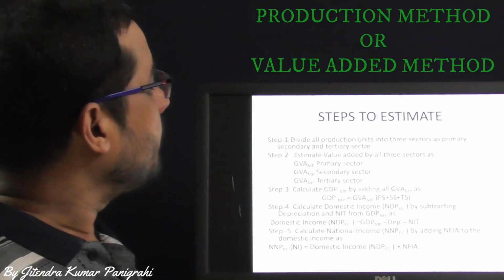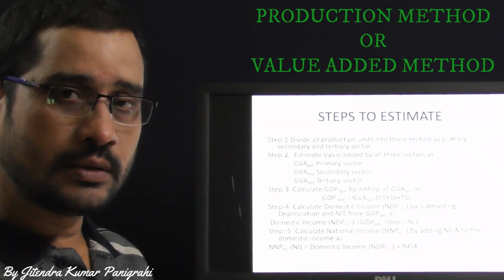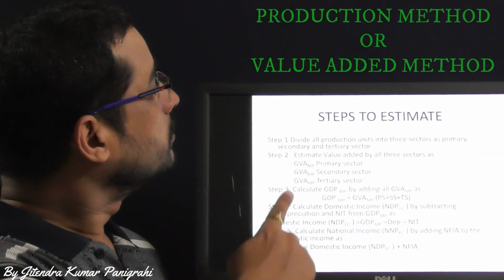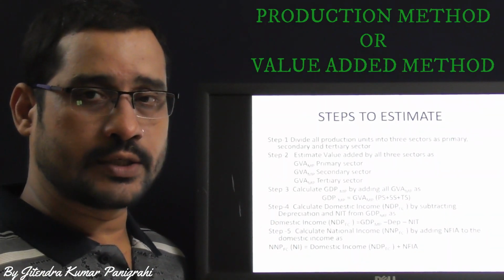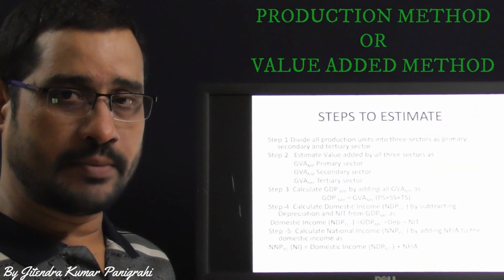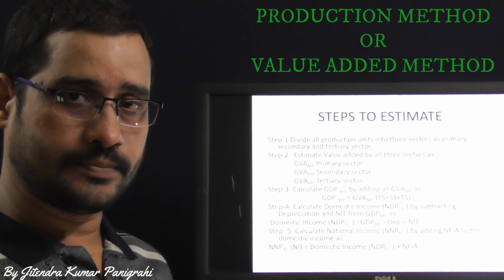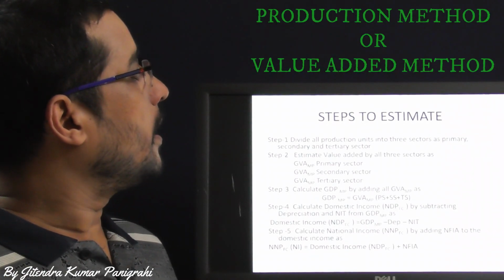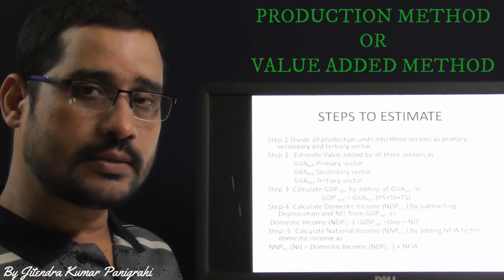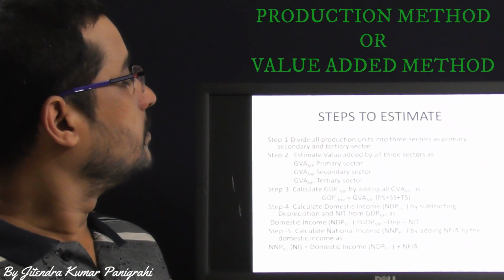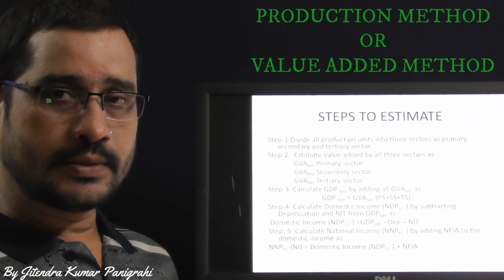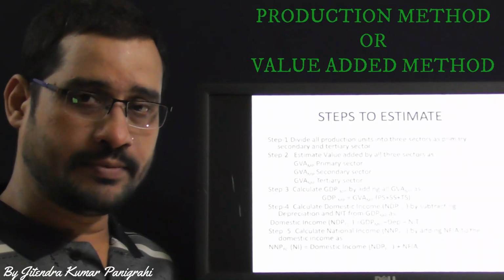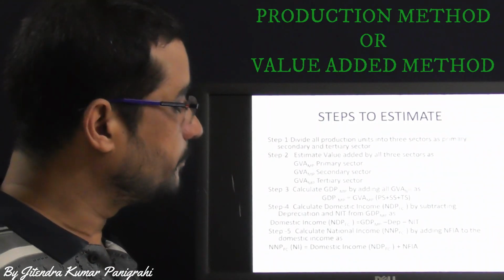Step 1 is based on the division of the production sector into 3 sectors: primary sector, secondary sector and tertiary sector. Step number 2, estimate value added by all 3 sectors as GVA market price at primary sector, GVA market price secondary sector, GVA market price tertiary sector.